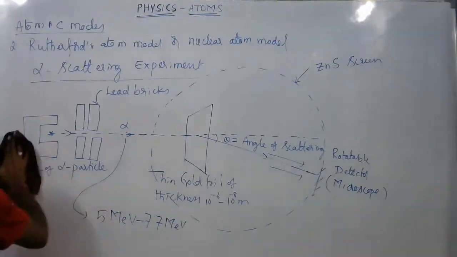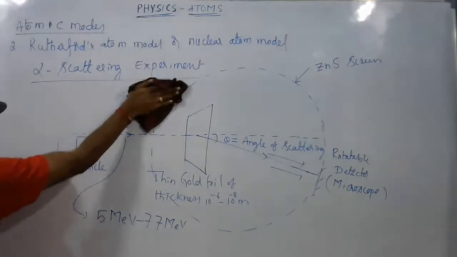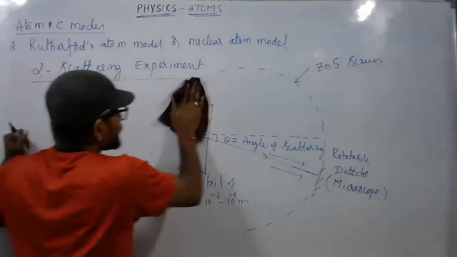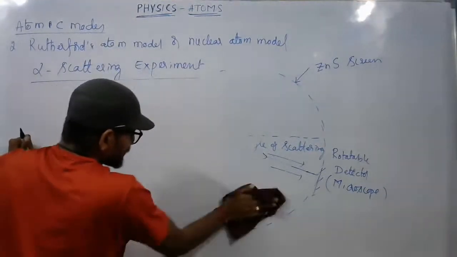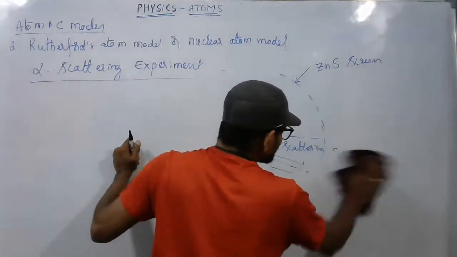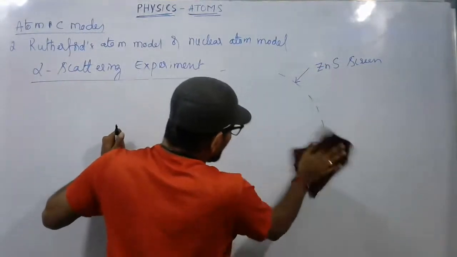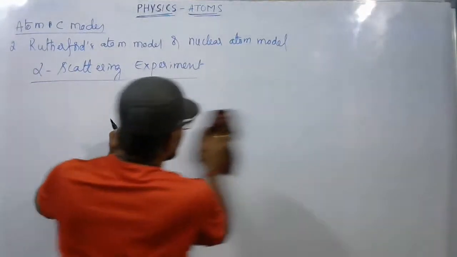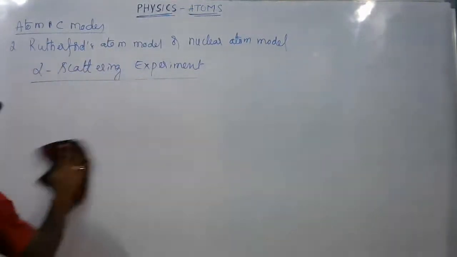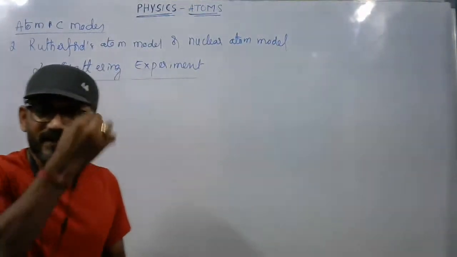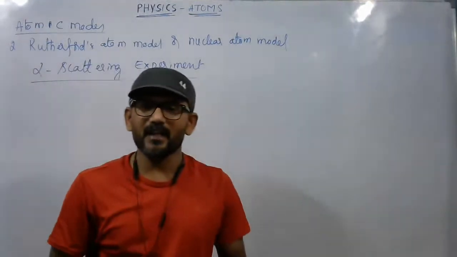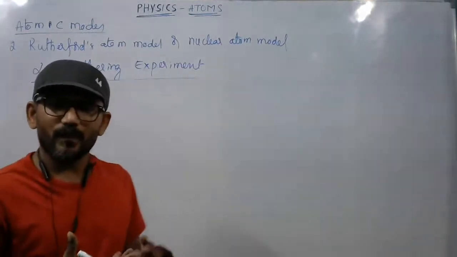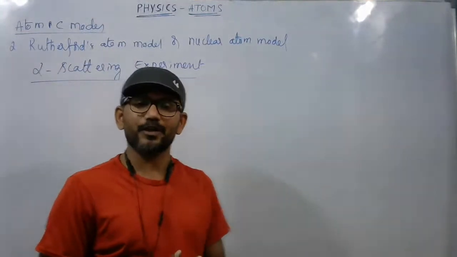Now let us see the important observations they made. Once the incident alpha particles fall on the metal foil, which is a very thin metal foil, the metal has atoms, and hence it is electrically neutral, having some positive and negative charge.